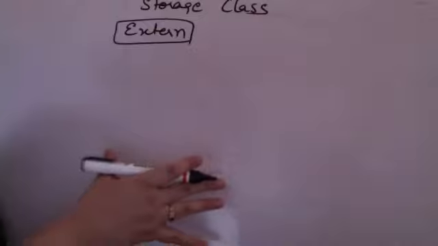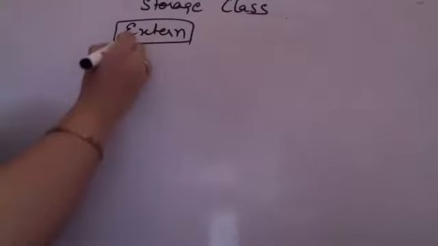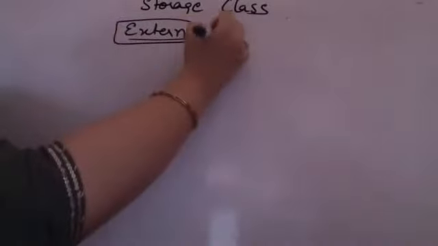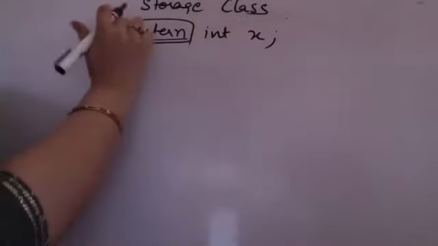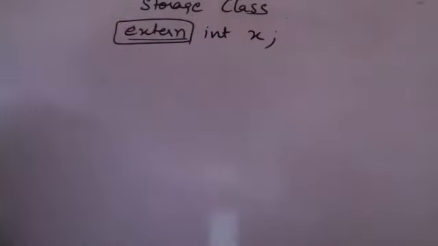Those variables are global to all of the programs, and those are known as external variables. The keyword that is used is extern. So the pattern is extern integer x, and this e is also small. So this is the syntax basically.